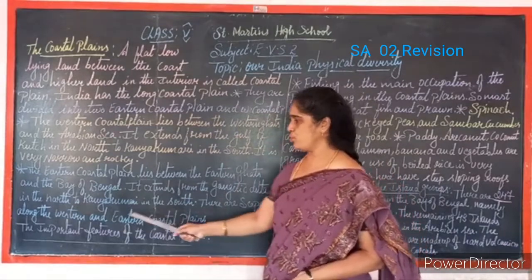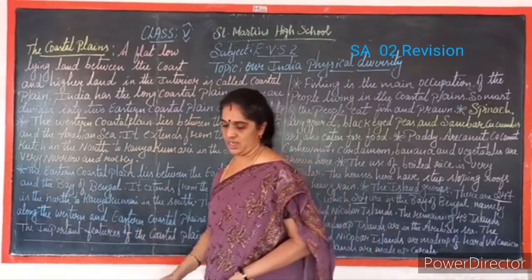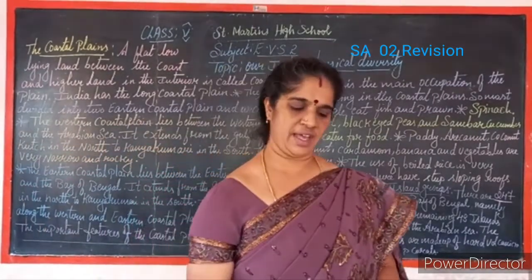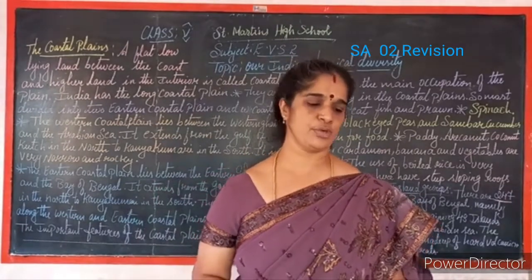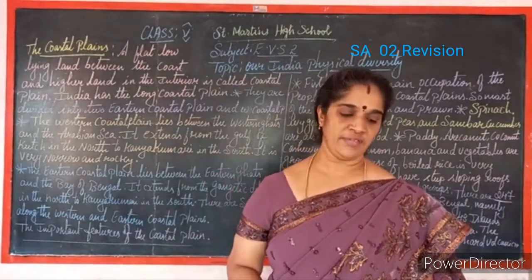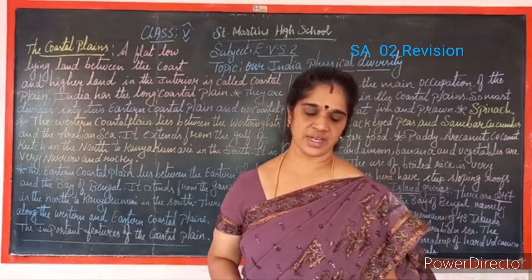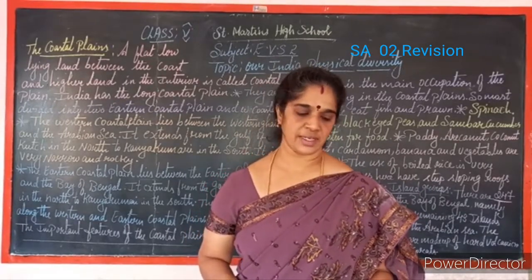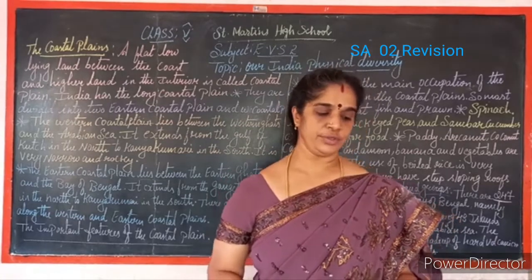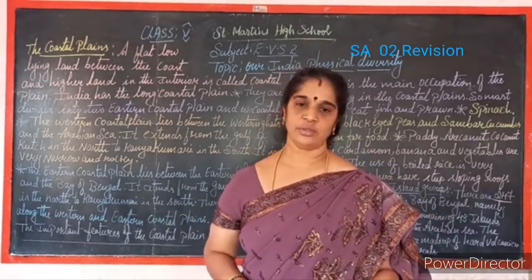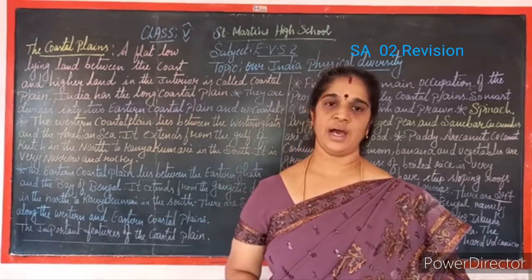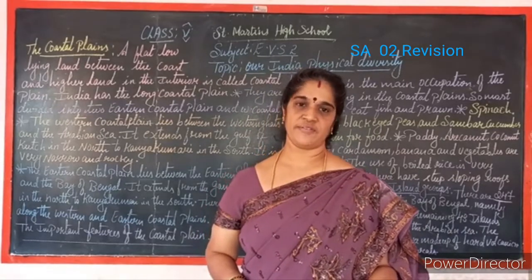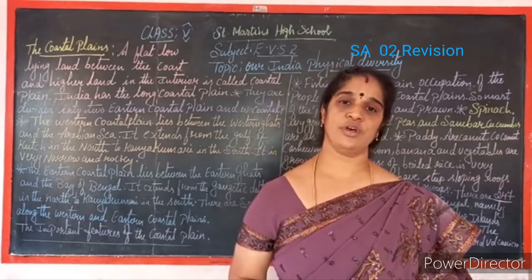So there are seaports along the western and eastern coastal plains. The coastal plains of India have major ports. Which are the major ports? Kandla in Gujarat, Navi Mumbai and Nhava Sheva in Maharashtra, Marmagao in Goa, New Mangaluru in Karnataka, Kochi in Kerala, Tuticorin and Chennai, Ennore in Tamil Nadu, Visakhapatnam in Andhra Pradesh, Paradeep in Odisha, Haldia and Kolkata in West Bengal are the major seaports of India.